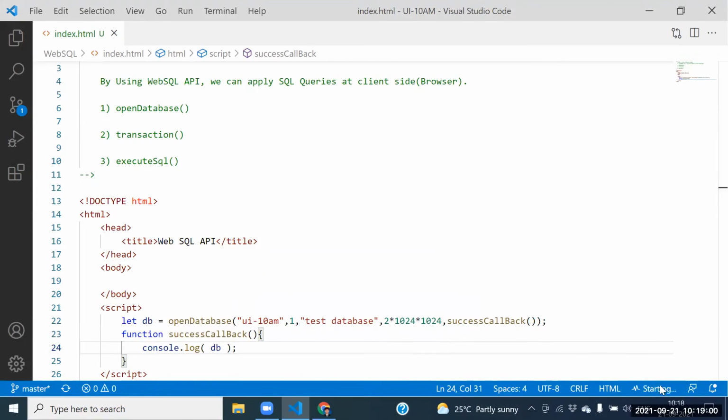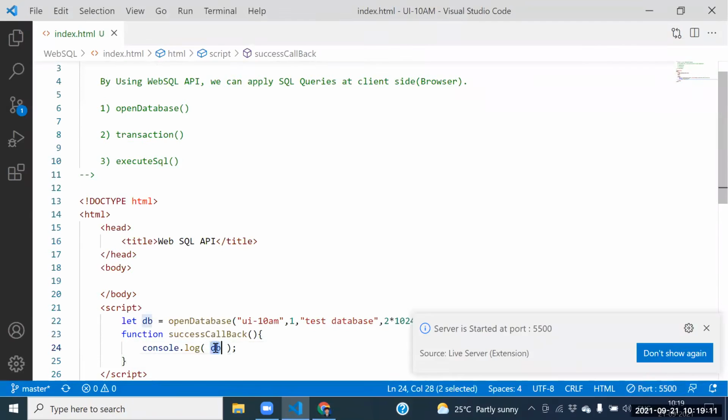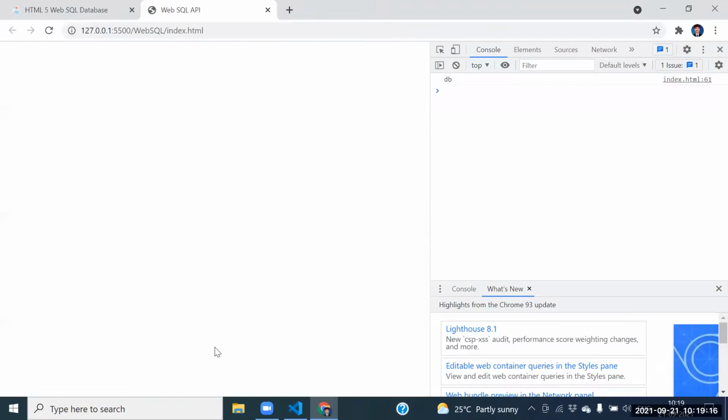Can I click the go live option? Please click the go live option. Guys, can you open the console itself? Cannot access the db before its initialization. Success. Let me place the success itself. Yes, so we got the success now, guys.